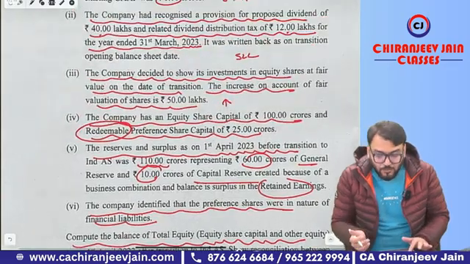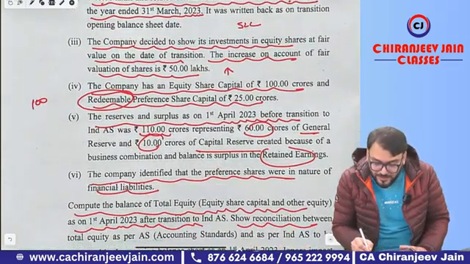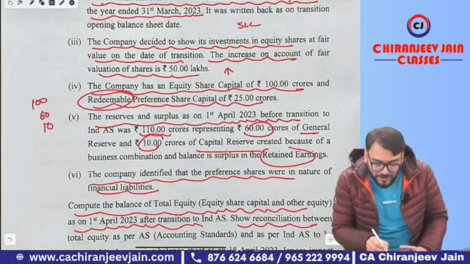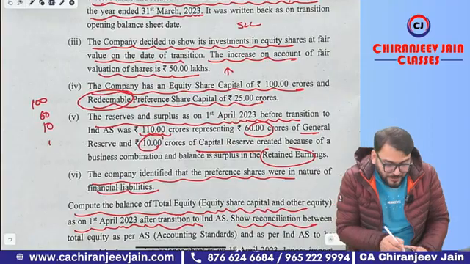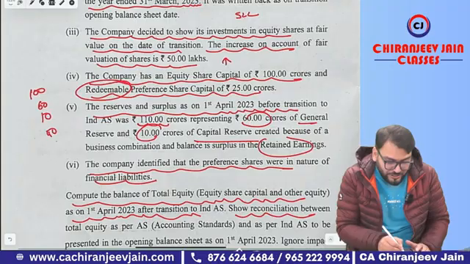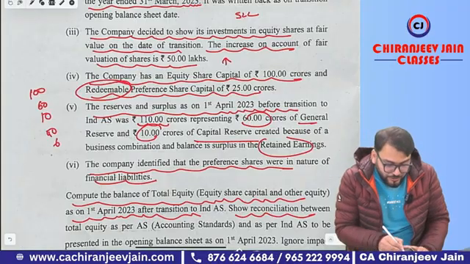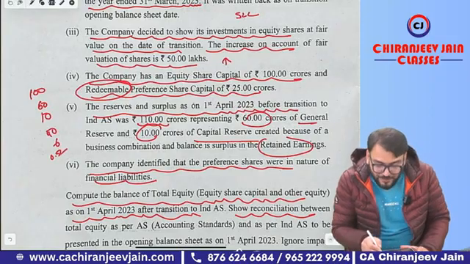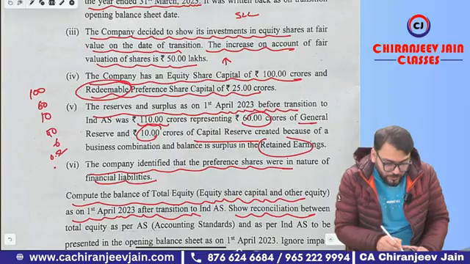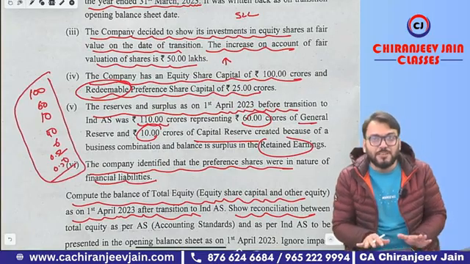Very simple. So what you need to do is, your equity share capital is how much? 100 crore. Then your general reserve is how much? 60 crore. Your capital reserve will be how much? 10 crore. And the balance, 110 minus 70, means 40 crore will be your retained earning. Then your retained earning will increase by how much? 6 crore. Then for proposed dividend, your retained earning will increase by 0.52 crore. And for investment, your retained earning will increase by how much? 0.50 crore. Okay, this will be equity as per Ind AS.